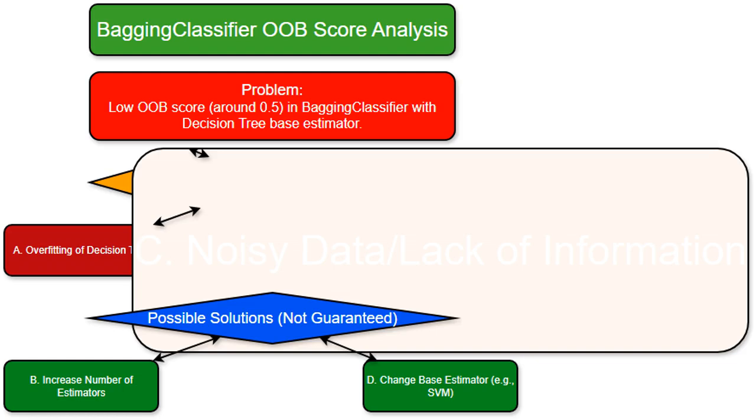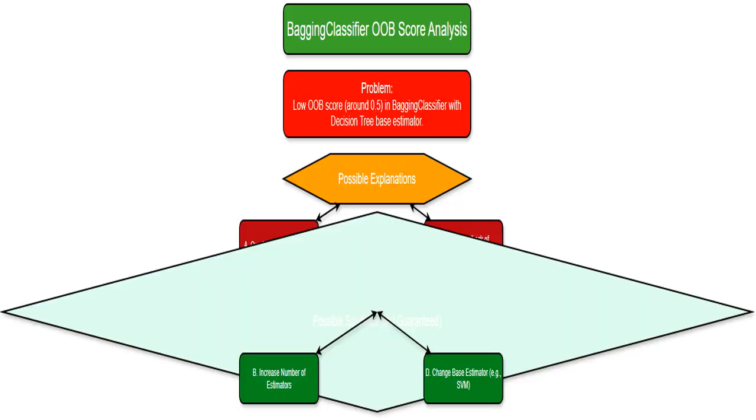My data might be noisy, containing errors or irrelevant information, or lack sufficient information to make accurate predictions. Even the best model can't magically extract accurate insights from bad data. Let's look at possible solutions, but keep in mind they might not solve the problem completely, especially if the issue is fundamentally with the data itself.